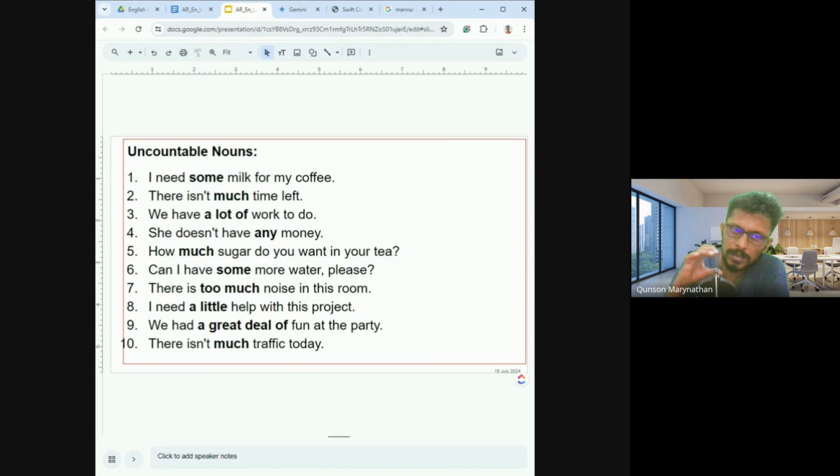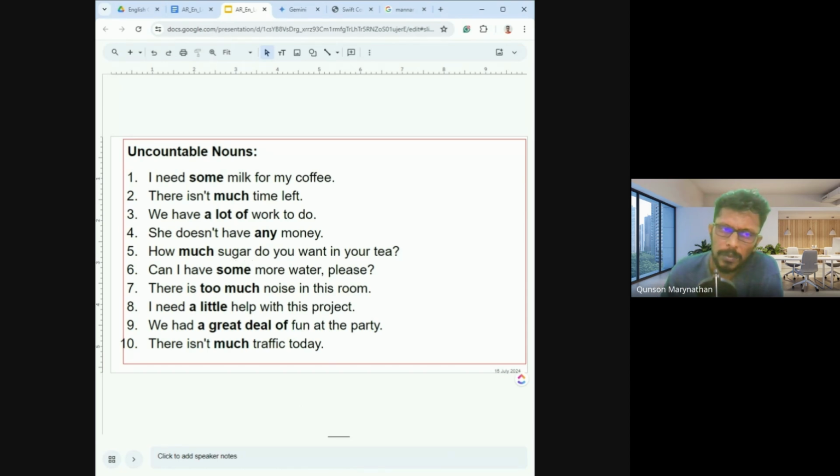Several and then many. Many is larger than several. Say, just for example. Just to explain, I can say it that way. Many is large. Several is some. Something like that. Okay. Right. So she doesn't have any money. How much sugar do you want in your tea? Can I have some more water, please? There is too much noise in this room. I need a little help with this project. We had a great deal of fun at the party. There isn't much traffic today.